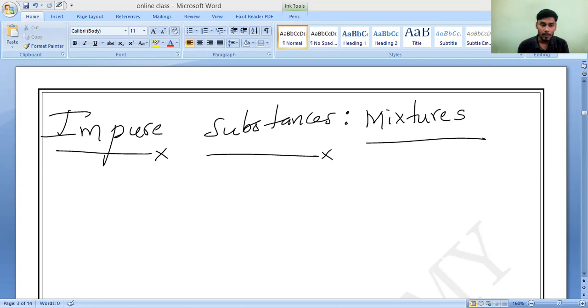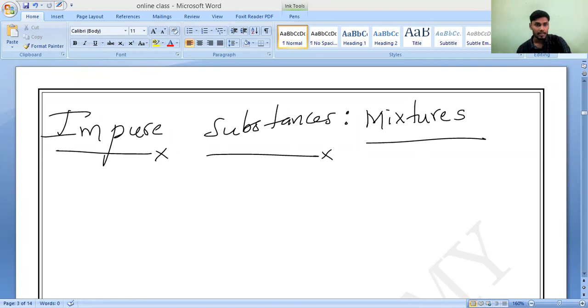What is a pure substance? A pure substance is one which is made up of only one kind of atom or molecule. Particles, maybe atoms or molecules. Now, when it comes to mixtures or impure substances, instead of one, you can keep two or more. If you replace "one" in the definition of pure substances with two or more kinds of particles, that is called impure substances, or we can call it mixtures.